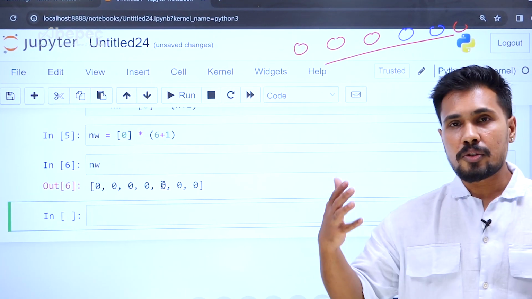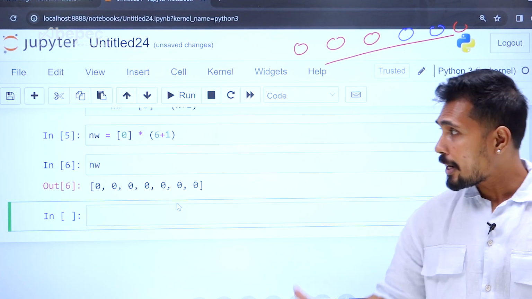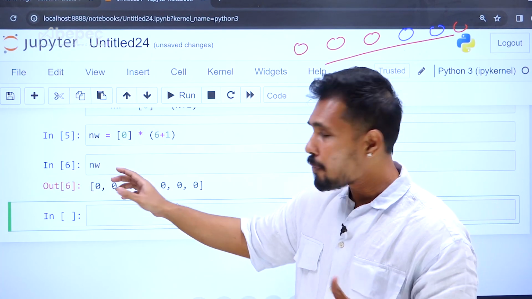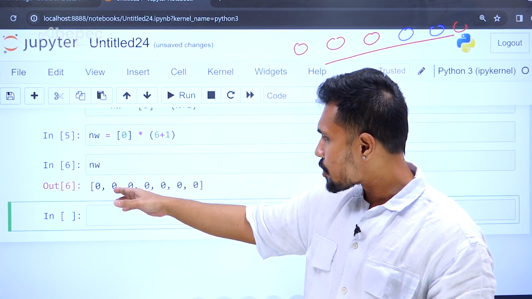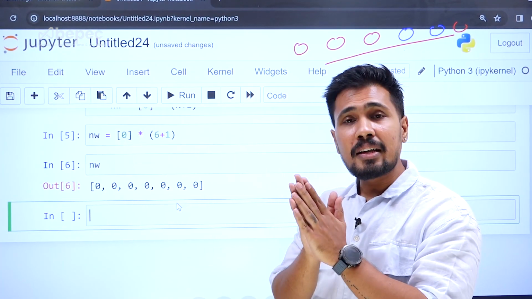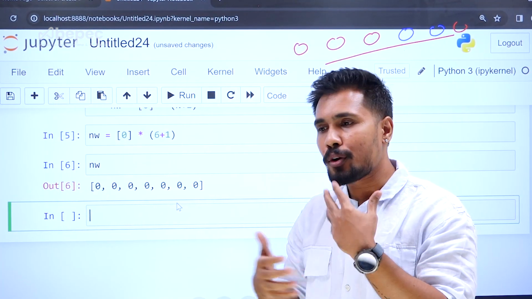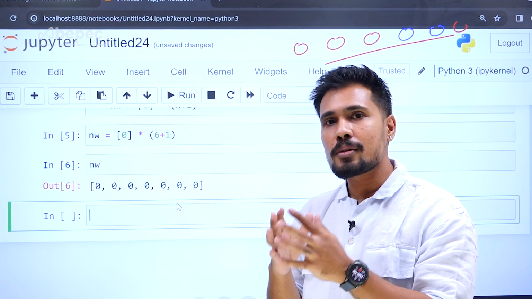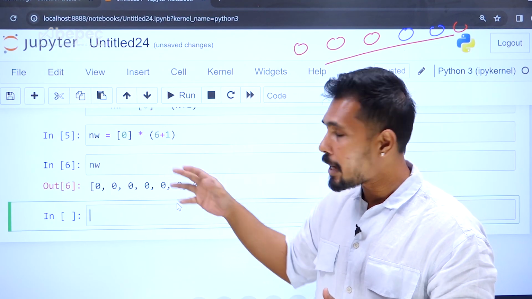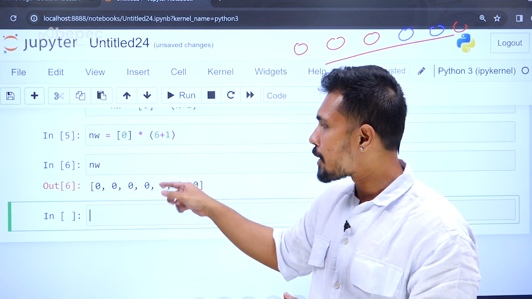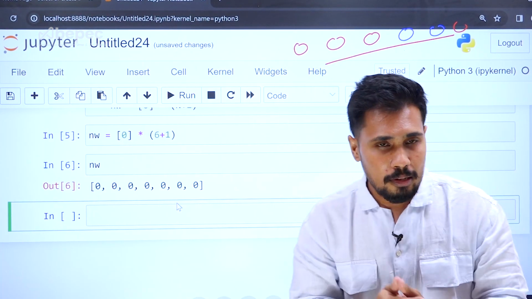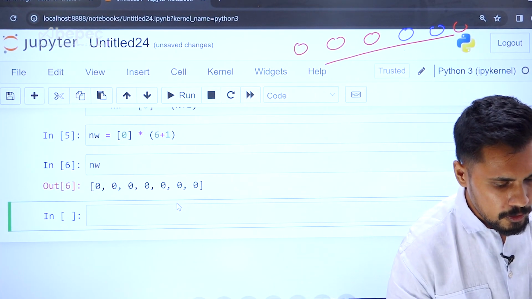So you got overall 7 zeros. Why? There are 6 rocks. In order to handle Python indexing, we skip that 0 part. So 0, 1, 2, 3, 4, overall 6 rocks we have. Initially the position is 0. Why is it 0? We are not making any move, we are just holding. We created an array, and inside this array we need to record every step we are doing. Wherever there is 0, that 0 is going to be replaced with some other value. So now we created this.